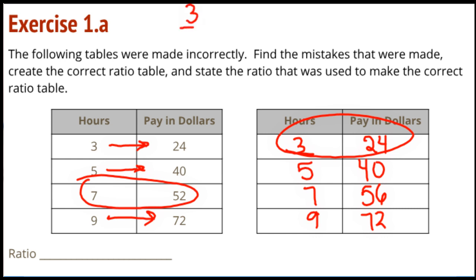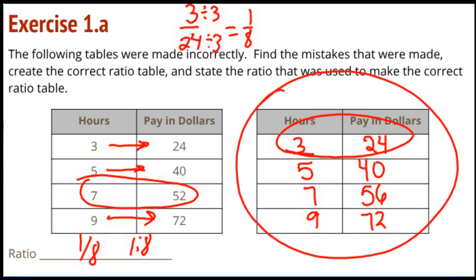So I've got 3 24ths, and I can divide both of them by 3, and that will give me 1/8. So the ratio value here is 1/8, and I can write that as the ratio of 1 to 8. And every ratio on my table has that value, which means they are equivalent. They all have this value right here.